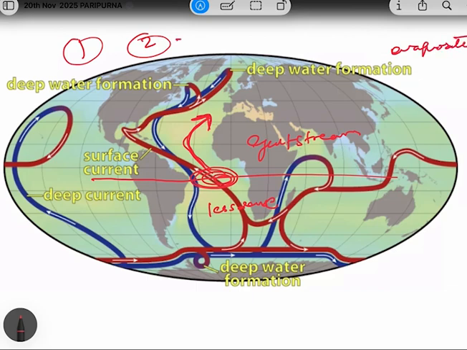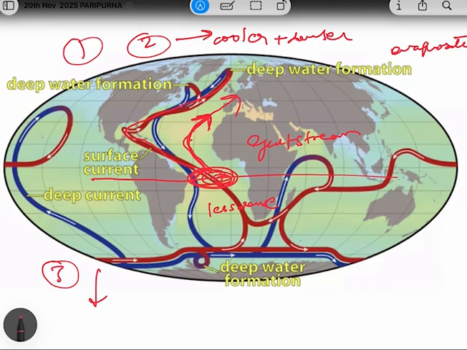As a result, if it is losing heat and evaporating, it will become cooler and denser. So this was the second thing. Now, this cooler and denser water will reach the North Atlantic and it will sink. Okay, so it has reached the North Atlantic. The red line which you are seeing now is the surface water. That surface water has been warmed and it has reached the poles. So this is still stage 2.